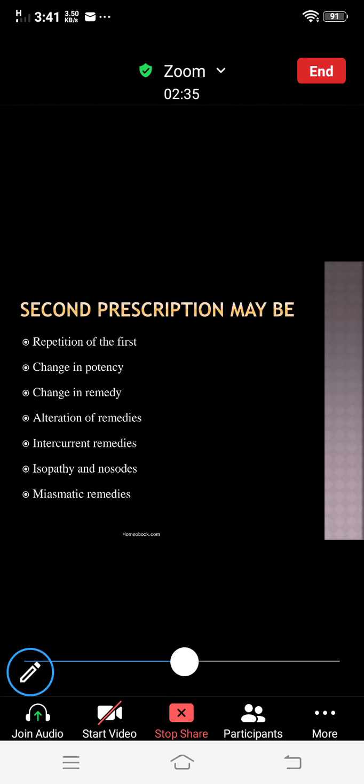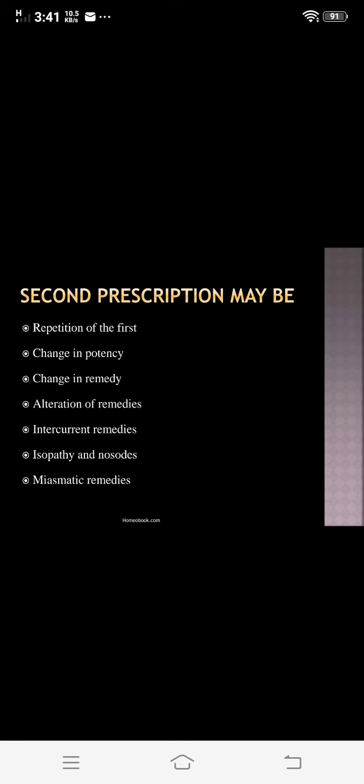So we're starting the different types with the first, that is complementary remedy. So what is complementary remedy? Dr. Clark says, when a remedy has done all that it can in a case, then another remedy is likely to follow up and complete its action, both being related to the case. That is, if you prescribe a first remedy and that first remedy completes its action, there is a need of a second remedy, and that second remedy that is related to that first remedy, we call a complementary remedy.